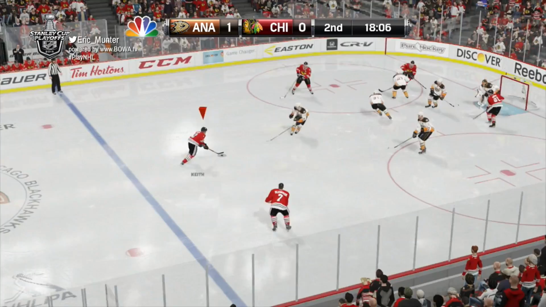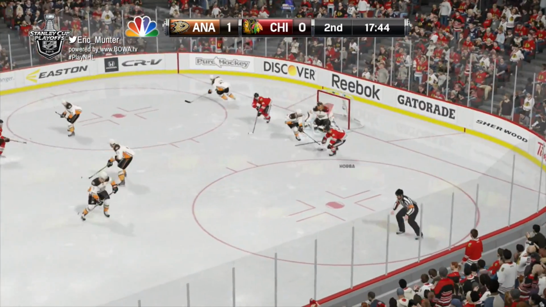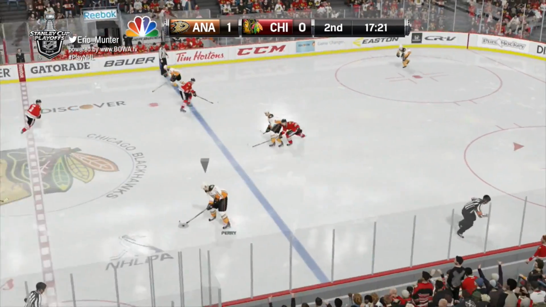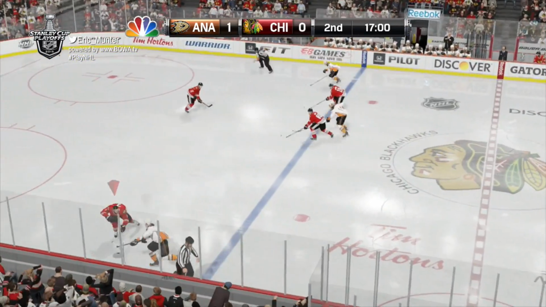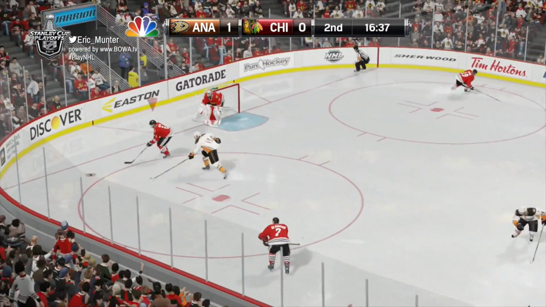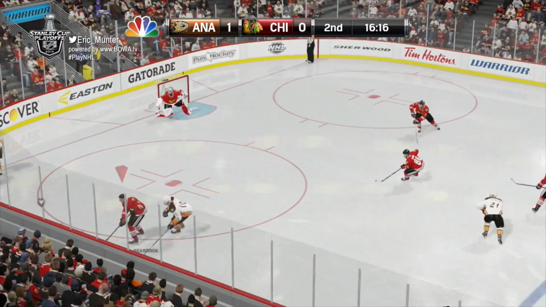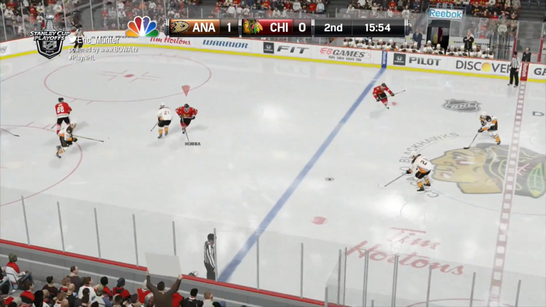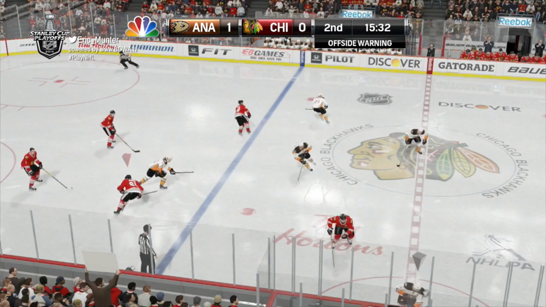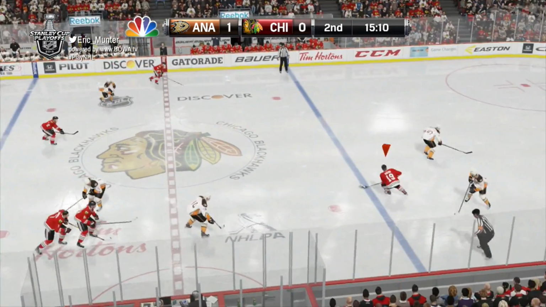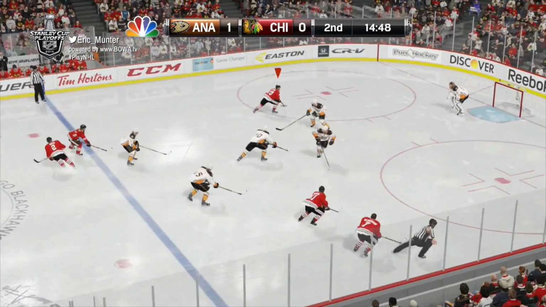Taves in the slot, a shot blocked. Back to Keith at the point, shoots wide. Side of the goal, Boscheman nearly had it turned over. Got it to Corey Perry on the left side. Perry dumps it in. Duncan Keith on the slow-moving puck. Pinned to the wall, taken by Seabrook to Kane. Kane just got it out to center. It's Boscheman at the center line. Taken away by the Hawk captain, it's Jonathan Taves.